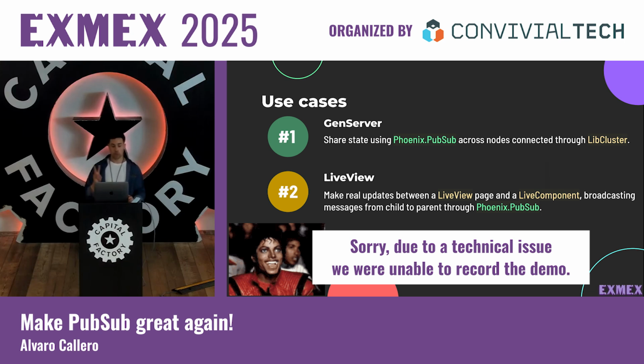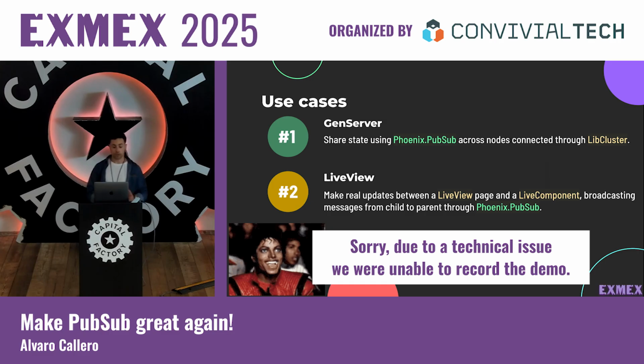Just to clarify, for the two examples that we're going to see, imagine that you love cars, any kind of car. So we are going to find a way to organize the cars that we have in our garage by their brand name, okay? That's the idea for both examples. So in this case, we have a very simple GenServer. In the start link, nothing fancy. We're going to start the initial state as an empty map. Then we're going to have two public functions, one to get the brand counter, so providing the brand of the car, we are going to figure out the amount of cars that we have in our garage. And one to increment the brand counter.